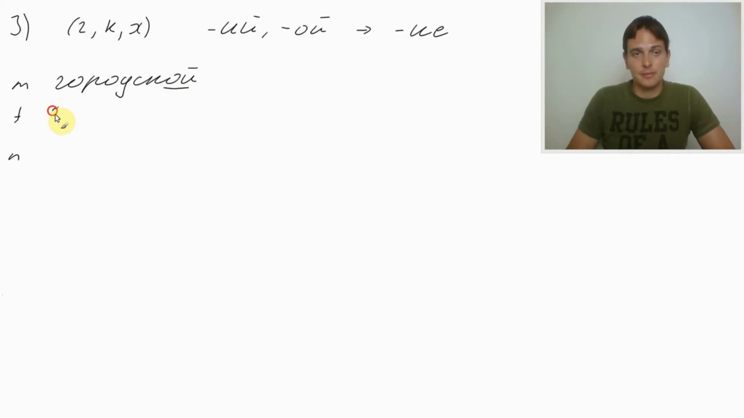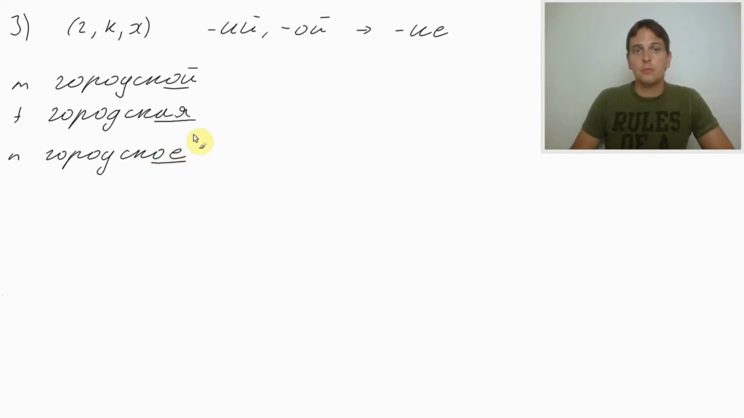Городская. Городская. And for neutral, городское. Городское. Here we got ending ой in the masculine form of adjective.